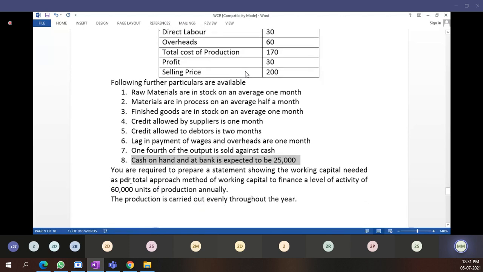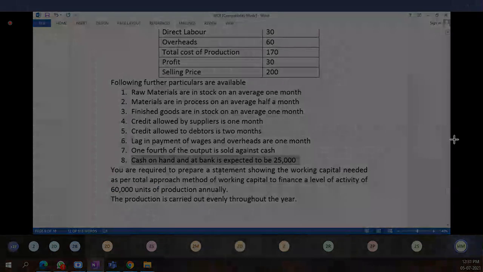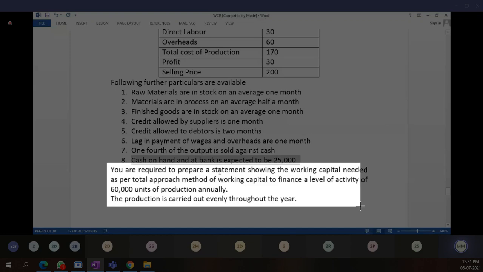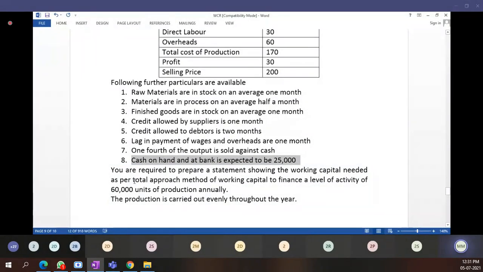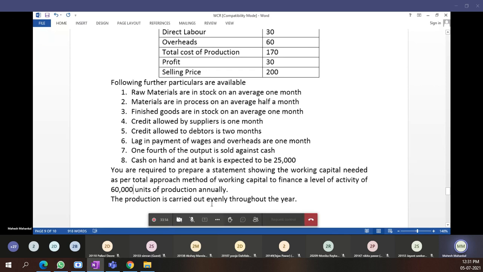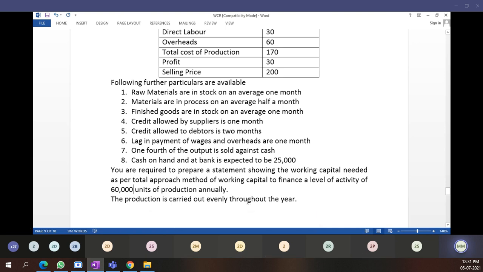You are required to prepare a statement showing the working capital needed as per the total approach method, to finance a level of activity of 60,000 units of production annually. See here, how many units are we going to produce in a year? 60,000 units. This is clear. Annually 60,000 units we are going to produce. The production is carried out evenly throughout the year.